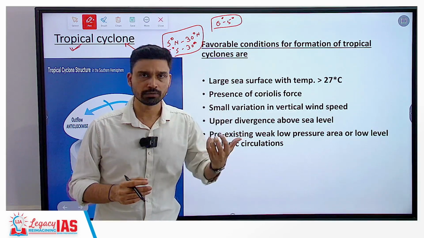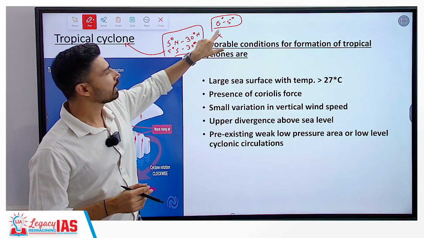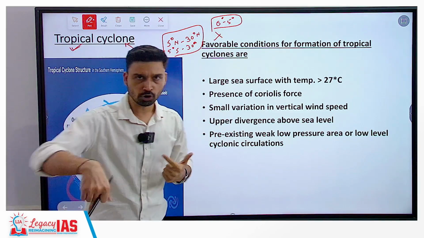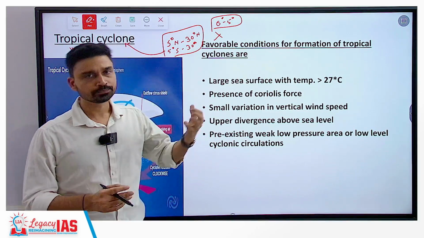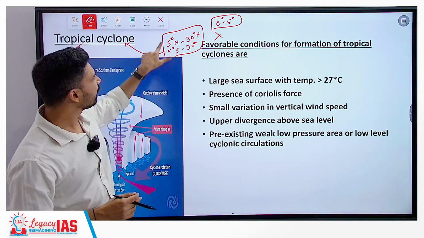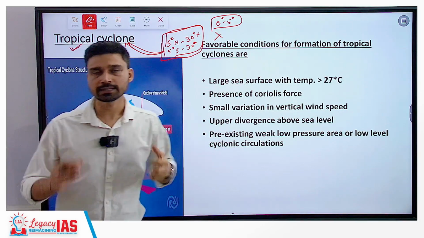Because the Coriolis force is absent, there cannot be rotation of wind around the low pressure. That is why cyclones do not form in the equatorial zone. So 5 degrees north to 30 degrees north is the best possible location for tropical cyclones to develop.